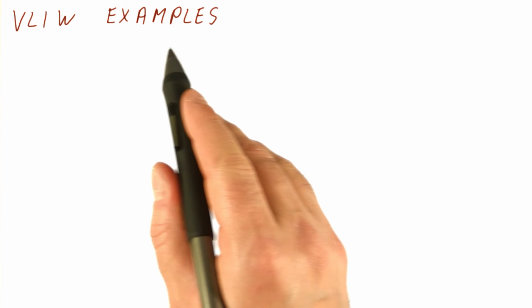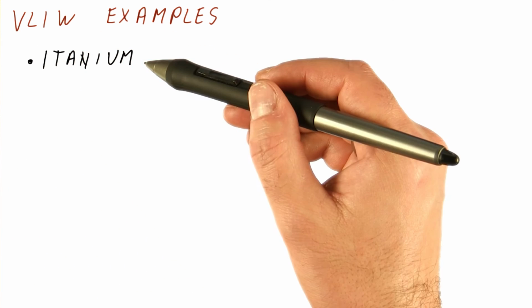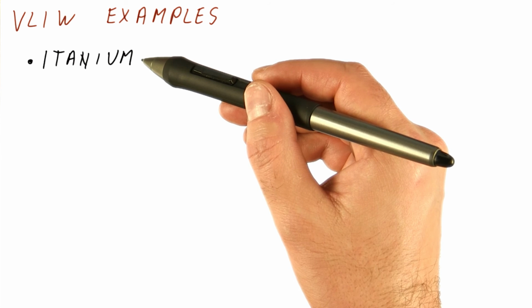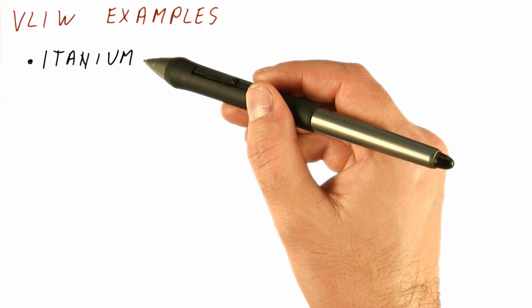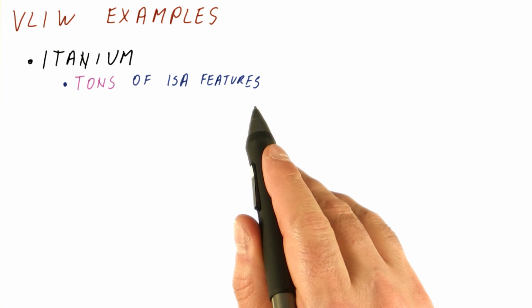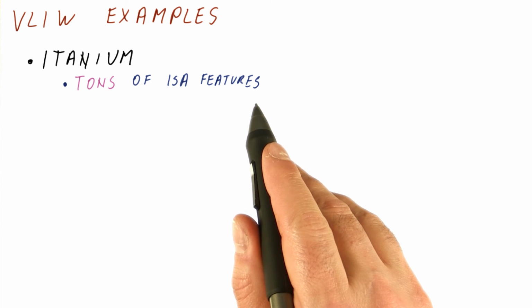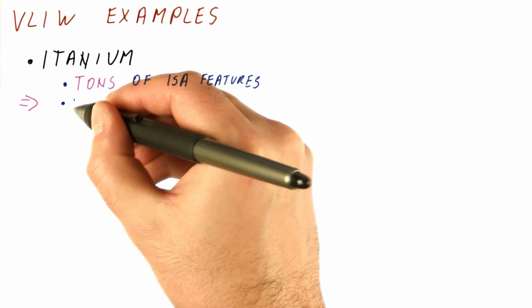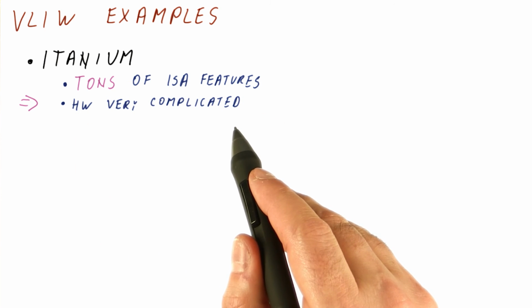So let's discuss some examples of VLIW processors. The most famous example of how to probably not do VLIW is Intel's Itanium processors. It had tons of ISA features that help the compiler schedule code well, etc. As a result, the hardware of the processor became very complicated.